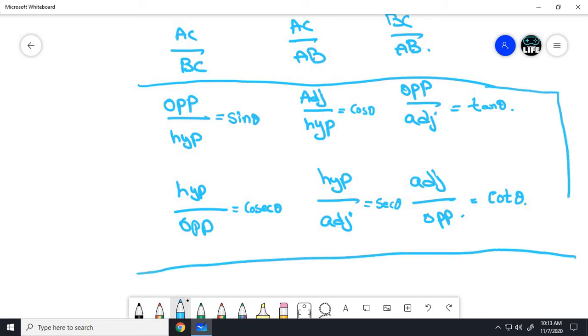Learn this, friends. Read with me: opposite side by hypotenuse equals sin theta, adjacent side by hypotenuse equals cos theta, opposite side by adjacent equals tan theta, hypotenuse by opposite side equals cosecant theta, hypotenuse by adjacent side equals secant theta, and adjacent side by opposite side equals cot theta.